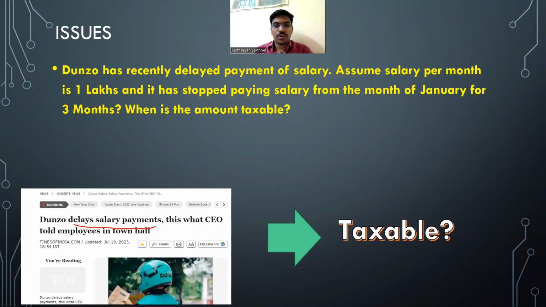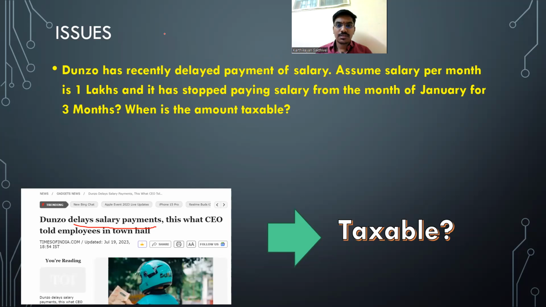Assessment year 23-24 basically. Is my question clear? Yes. 3 lakhs only, I think. How much? 3 lakhs. 1 lakh into 3 months.